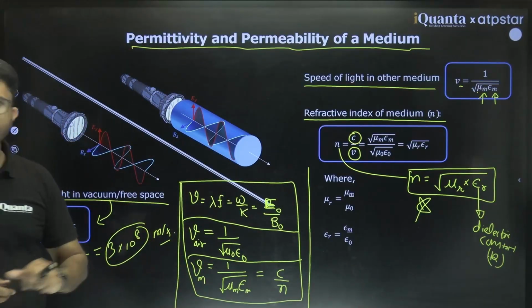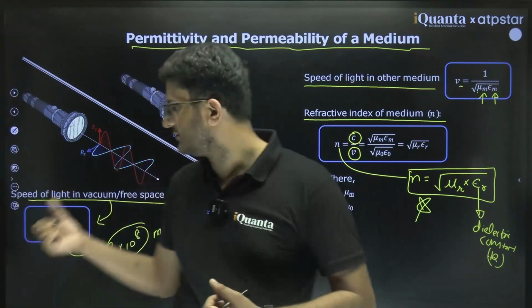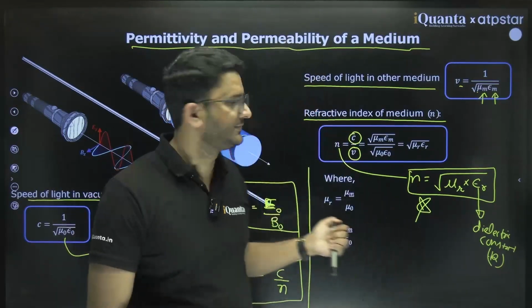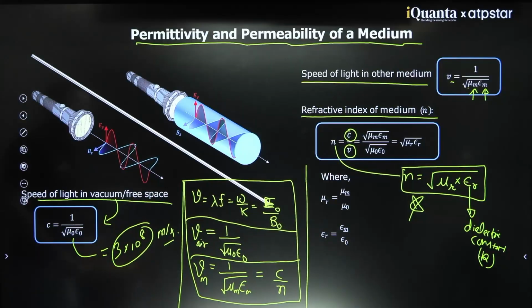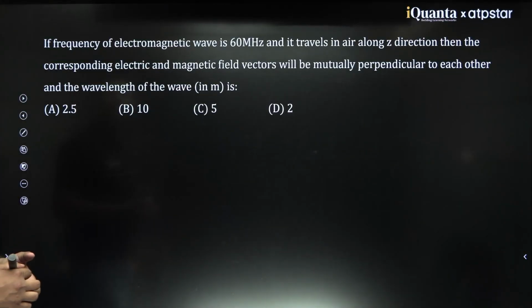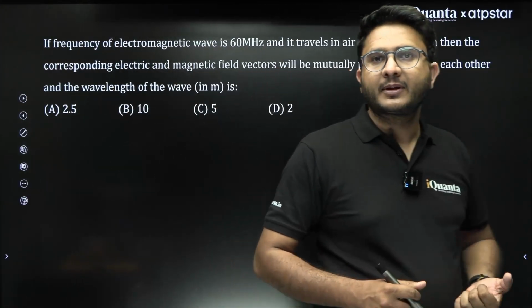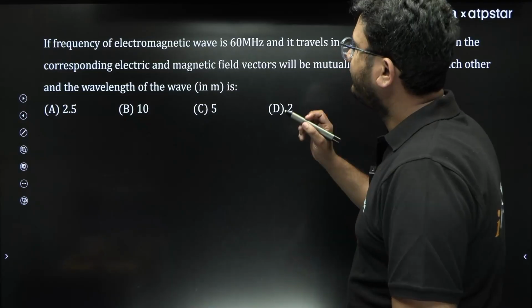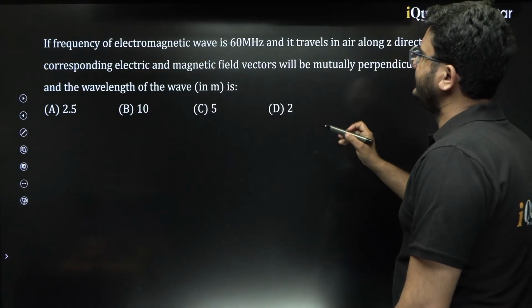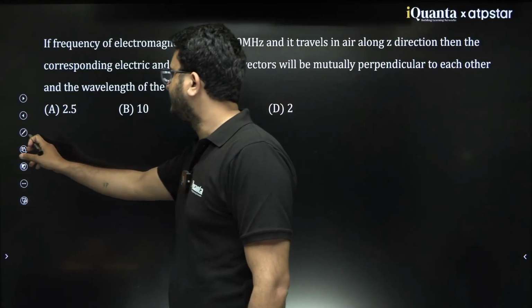So we will do questions next and then we will try to apply this. Let's move to the next part. Let's see some questions based on these concepts. Let's start with this question. In this question they are asking, if the frequency of an electromagnetic wave is this, they have given a frequency.